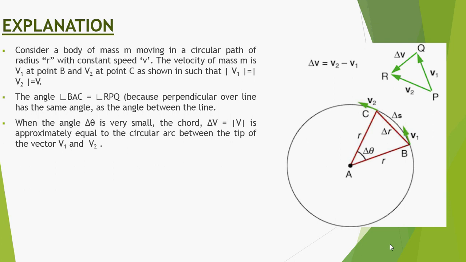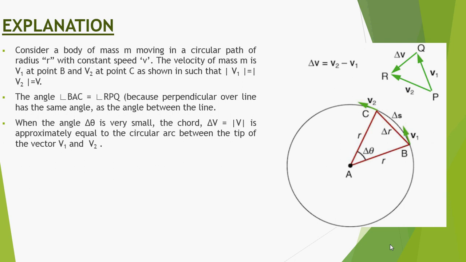The angle BAC and angle RPQ are equal because perpendiculars to lines have the same angle as the angle between the lines. Delta means small change, theta means angle or angular displacement. So delta theta is a very small angular displacement.